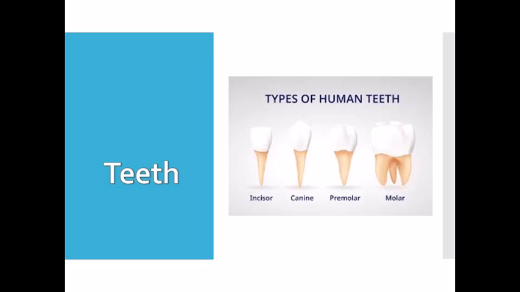The remaining teeth in each jaw are 3 molars on either side of the premolars. These are also grinding teeth. They help in grinding and crushing the food. They have broad and flat grinding surfaces, and they are also larger than premolars. So these are the types of teeth on the basis of their shapes and functions.